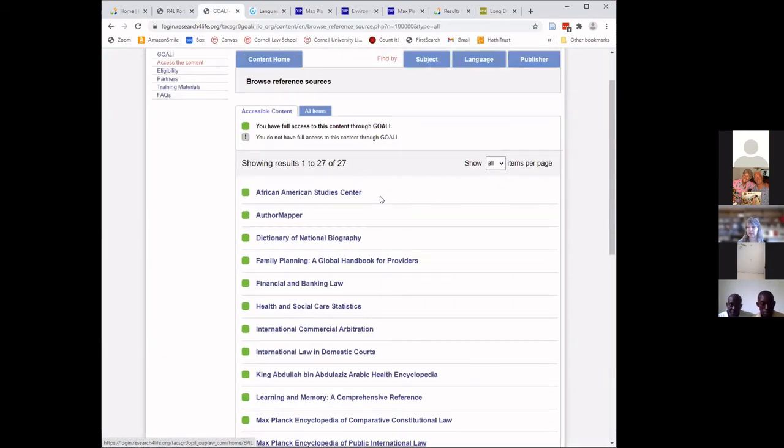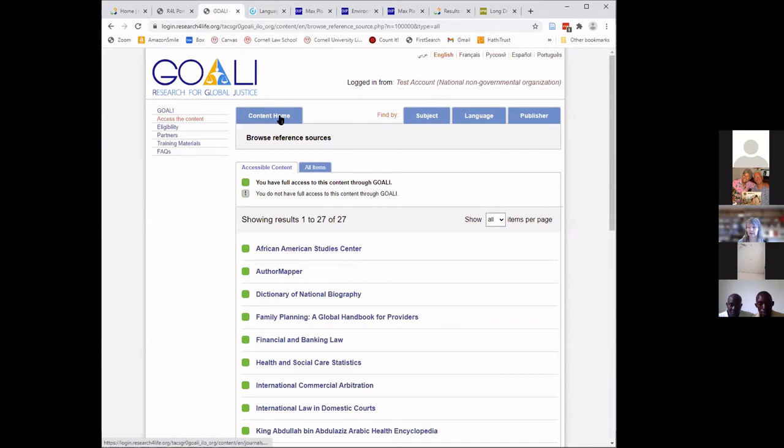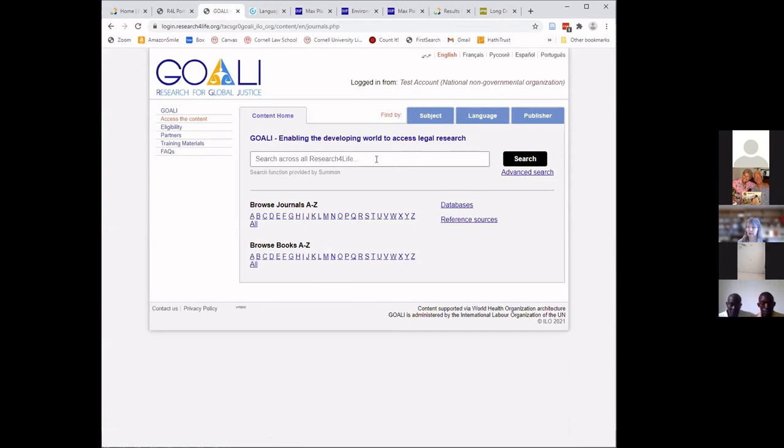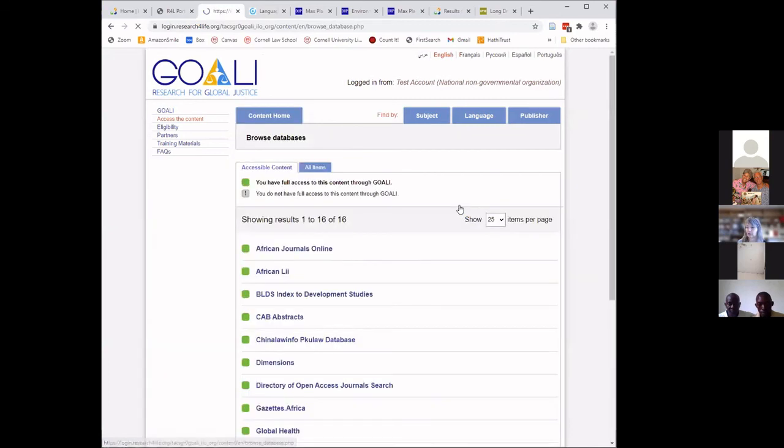I have just covered all kinds of things. There's one final thing I want to point out, and that is, I'm going to go to the content home. That is, the Summon search searches across all of Research for Life, and it doesn't search based upon which materials you have access to based upon your country. In order to do a Summon search based on your country, click on databases.